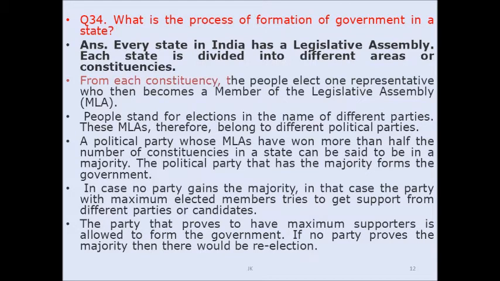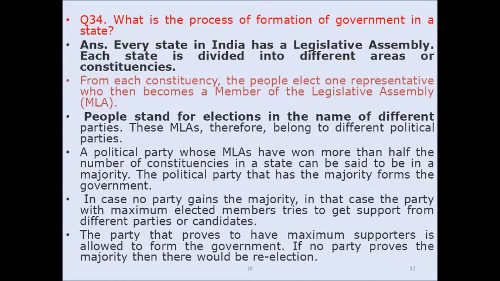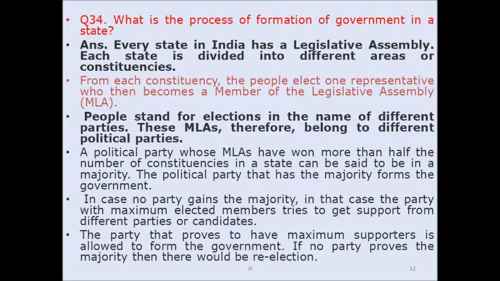From each constituency, the people elect one representative who then becomes a member of the legislative assembly, and people stand for election in the name of different parties. These MLAs therefore belong to different political parties, and a political party whose MLAs have won more than half of the number of constituencies in a state can be said to be in the majority.